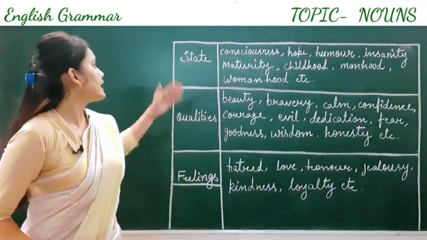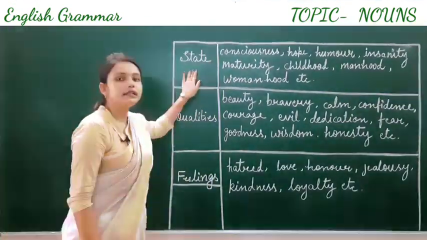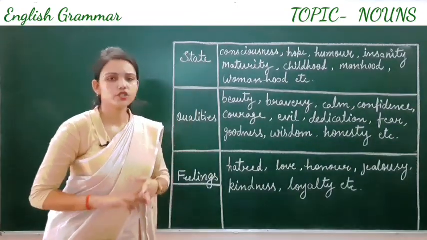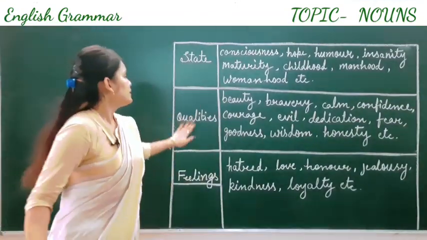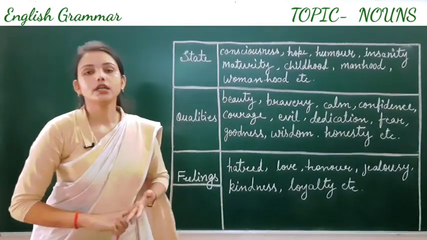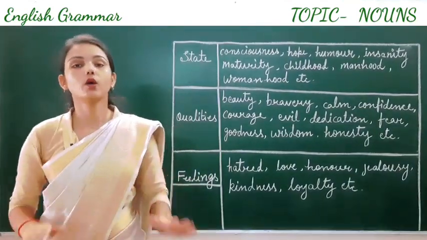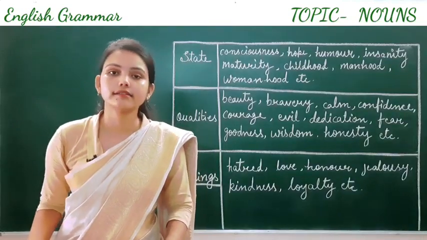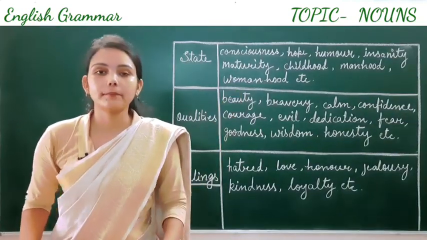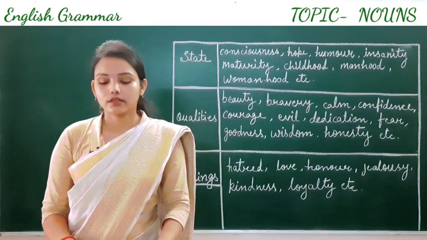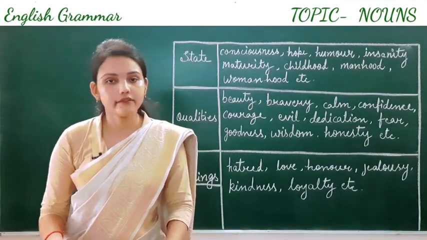We have divided them in three sections. For example, in state we will see hope, maturity, etc. In qualities, beauty, bravery. In feelings, loyalty, kindness. So these are some examples of abstract noun. Now we will see some exercise. Have a look.